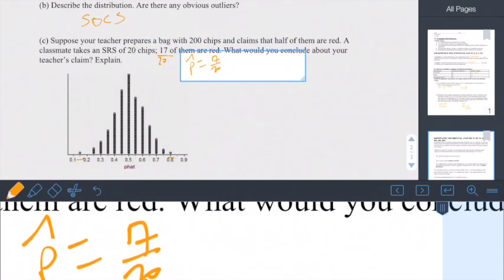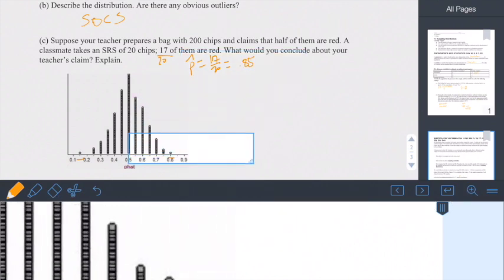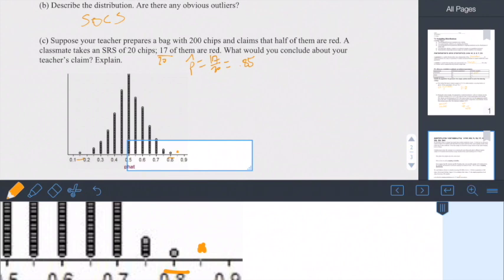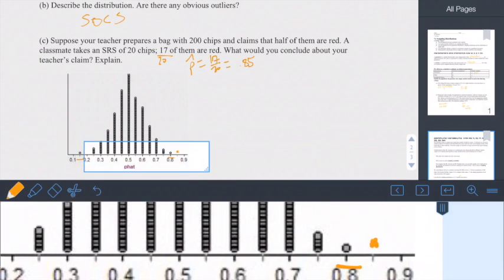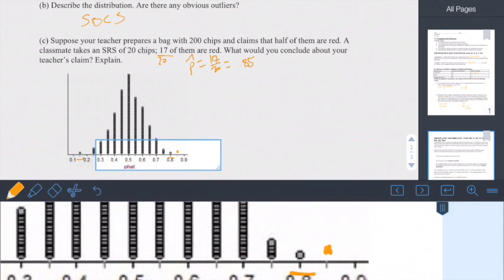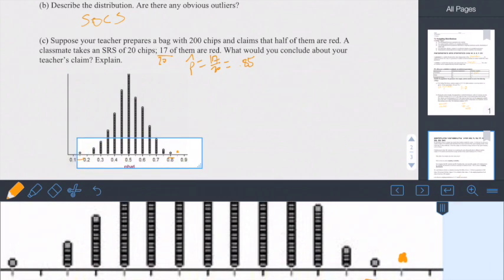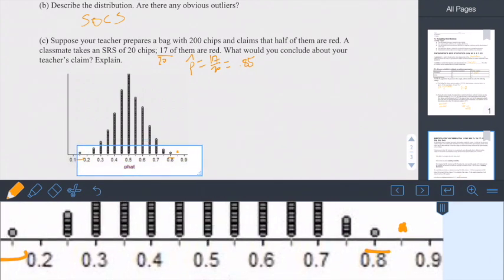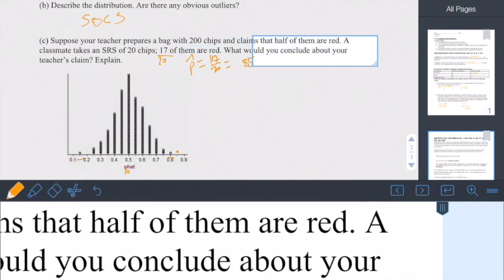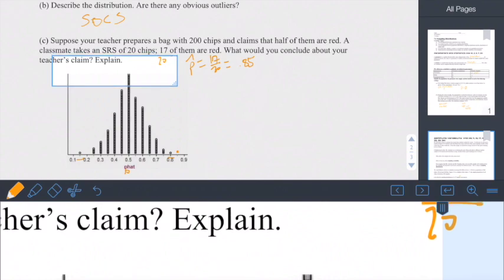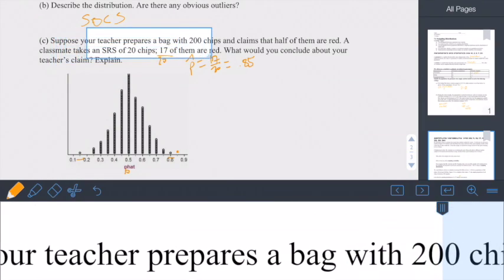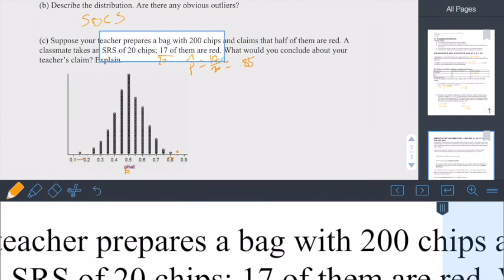So 17 out of 20 is 0.85. So 0.85 is out here. Now, if I was not lying, 0.85 would be an outrageous coincidence that I would get 17 red chips, because I would likely get about 10 red chips, right? Because 10 would be right here in the middle. So what could I conclude about their claim? The claim is probably wrong. I probably lied about half of them being red. There's probably many more that are red that would make this more likely to happen.